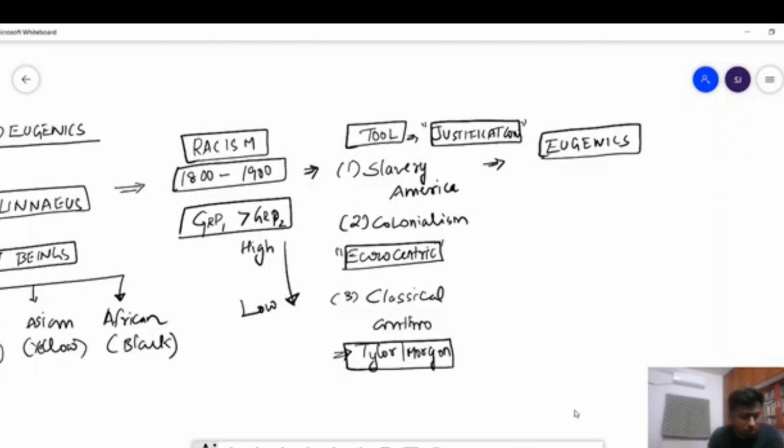So eugenics was a concept you should know was given by someone called Galton. Galton, as you might be aware, was the cousin of Darwin. So he was very much influenced by, and in awe of, Darwin's achievement, and he wanted to become someone greater than Darwin. He wanted to achieve something greater than Darwin, and he tried a lot of things, but he could not succeed in any of them.